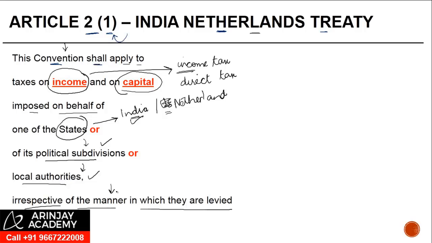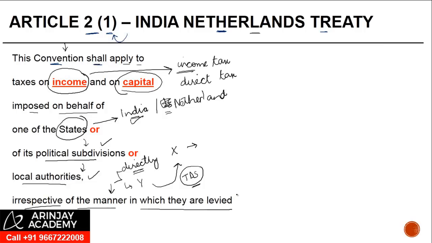Now, what could be the manner of levy? Manner of levy could be something like, imposed directly on the person. So let's say if a person X earns income from India, X is required to pay tax to the Indian government. Or it could be just that instead of directly paying, let's say there's a person Y who is making a payment to X. He deducts TDS, tax deducted at source, or a withholding tax which is applied. The manner of levy or collection could be different. It could be a direct levy, it could be by way of withholding.